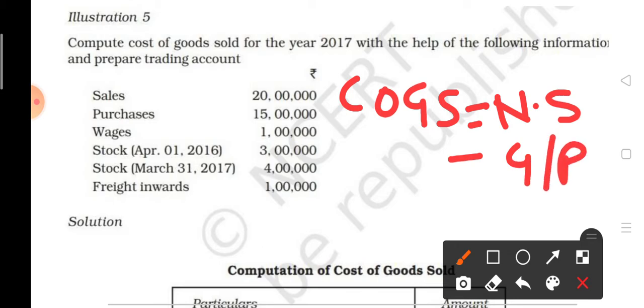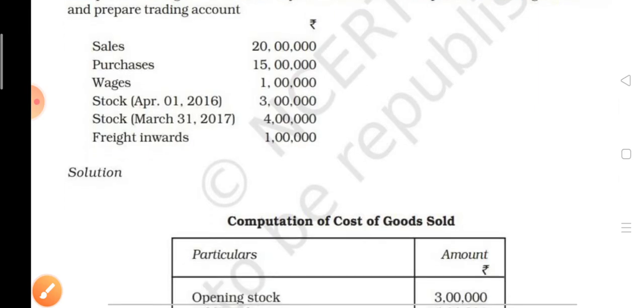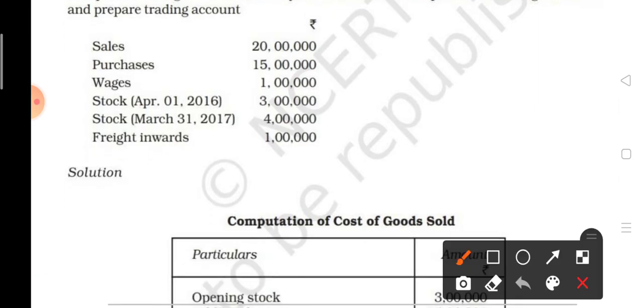Either you can apply this formula after making the trading account, find out the gross profit, and after that apply this formula. Or the second one is, you can apply this formula for COGS.